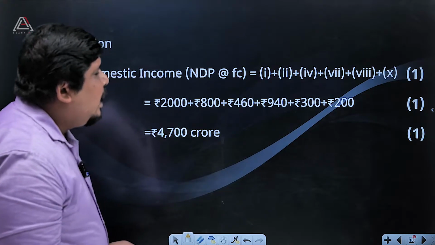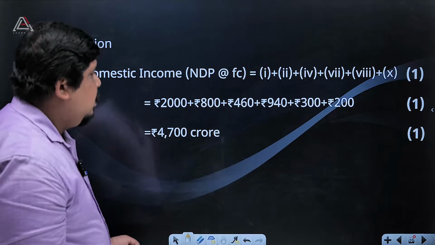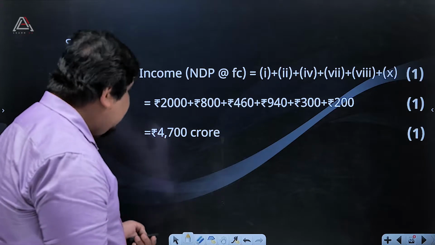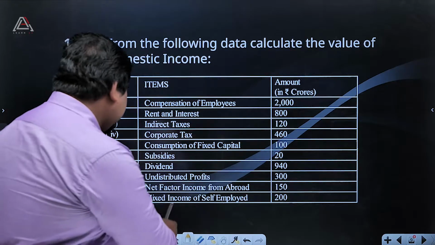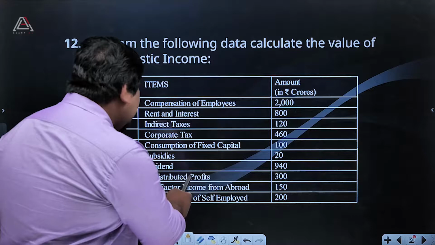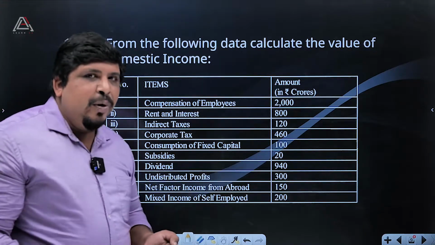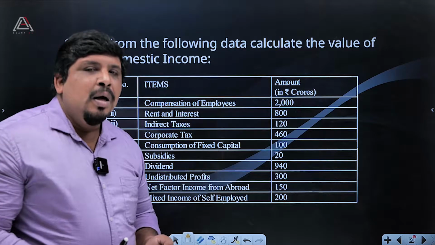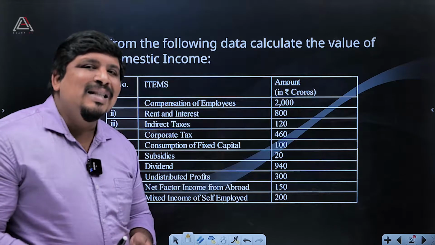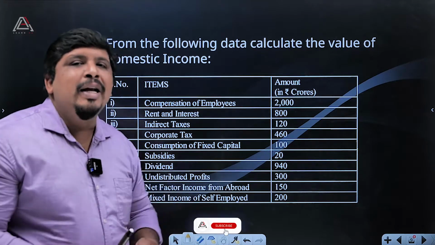Then the last two things, the 8th and 10th. The 8th is undistributed profits, which means profits that are not distributed, but are still included in our economy.